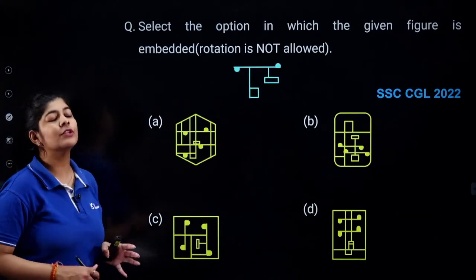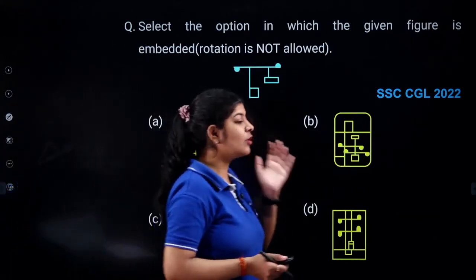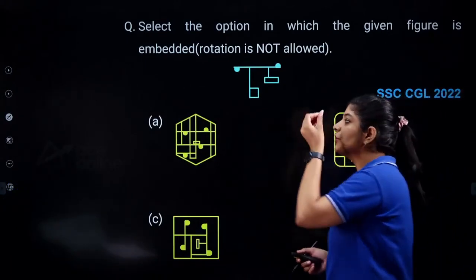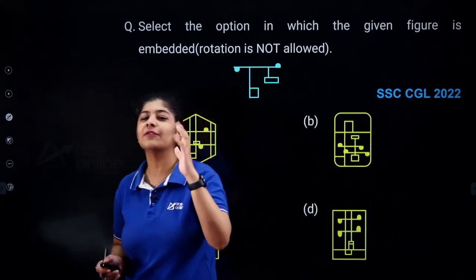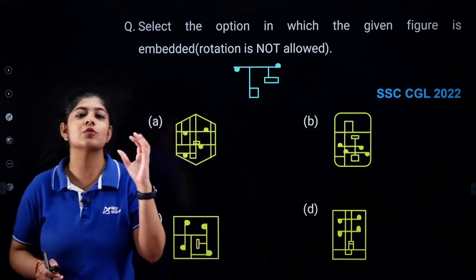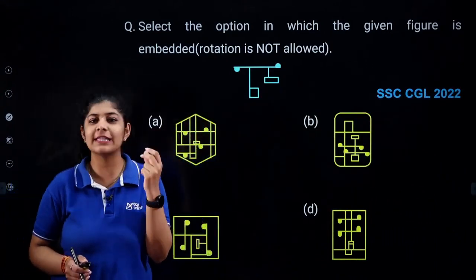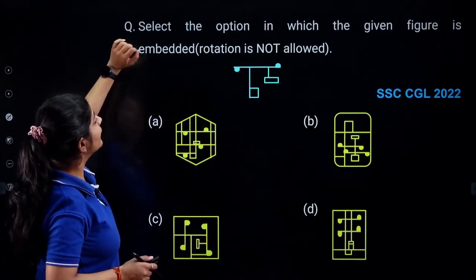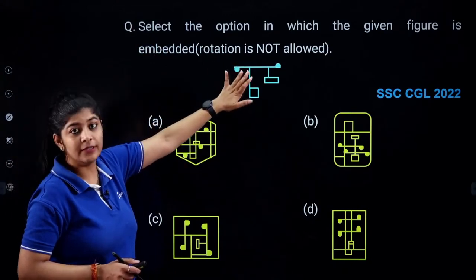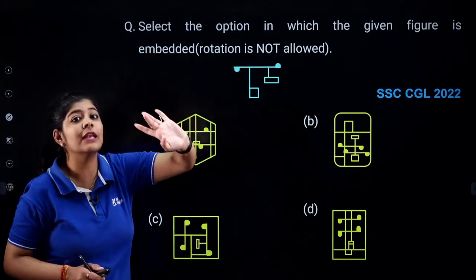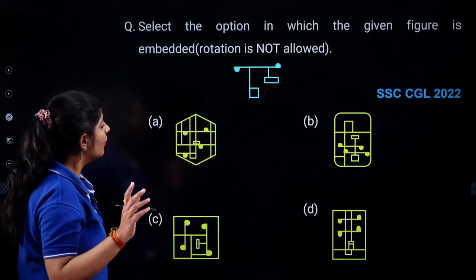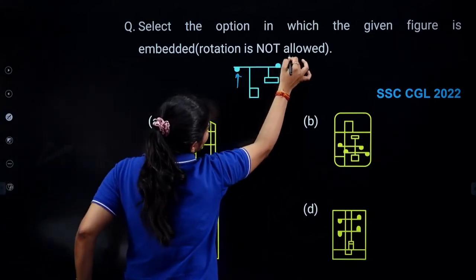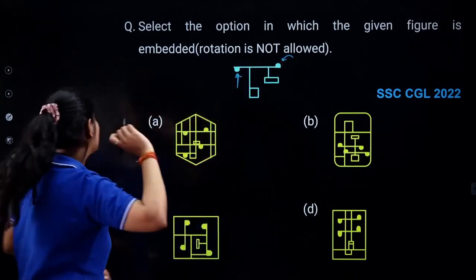So basically we know that whenever we are having questions from the concept of non-verbal reasoning, all we need to do is observe the given data very carefully, and we can easily answer the question within 5 seconds, or you can say 2 to 3 seconds. Right? Okay. So what we need to do is find out this embedded figure, and the rotation is not allowed. Now, all you need to do is take care of these bubbles, and the direction of these particular bubbles.